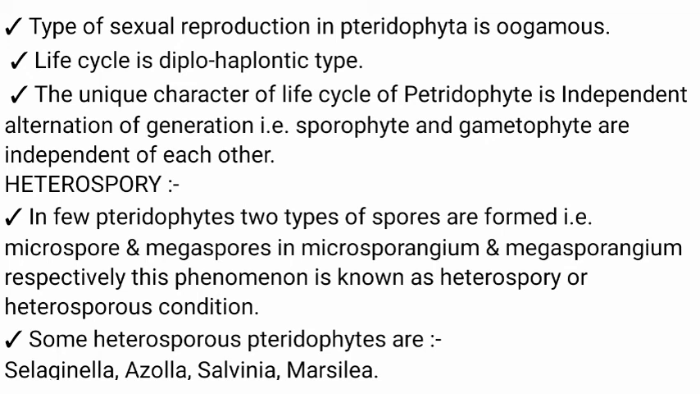Heterospory. In a few pteridophytes, two types of spores are formed, which means microspore and megaspore in microsporangium and megasporangium respectively. This phenomenon is known as heterospory or heterosporous condition. Some heterosporous pteridophytes are Selaginella, Azolla, Salvinia and Marsilea.